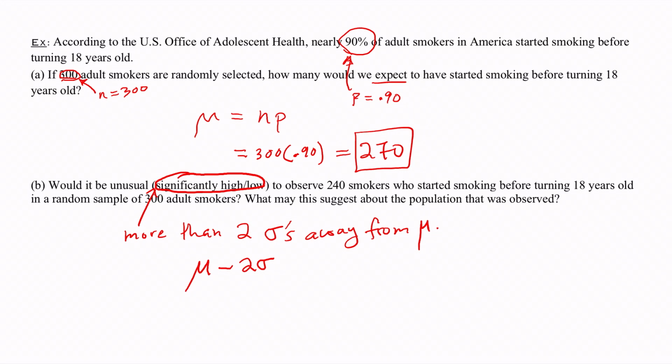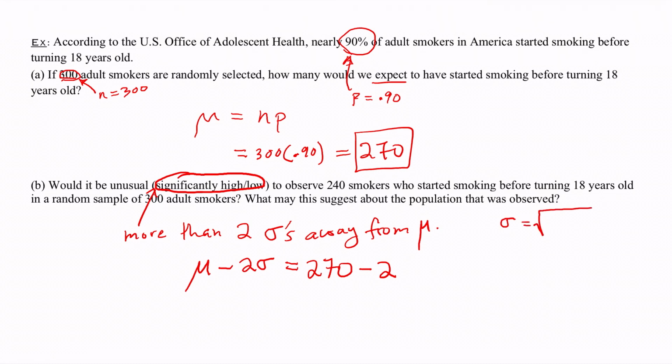We'll see if 240 is significantly low. So in this case, the mu that we got was 270, minus 2 times sigma. Let's compute the sigma really quick. So sigma was our standard deviation. So here I'll compute that over here.